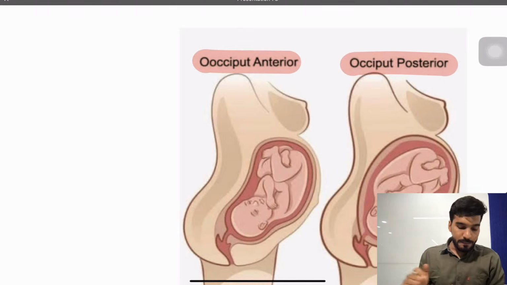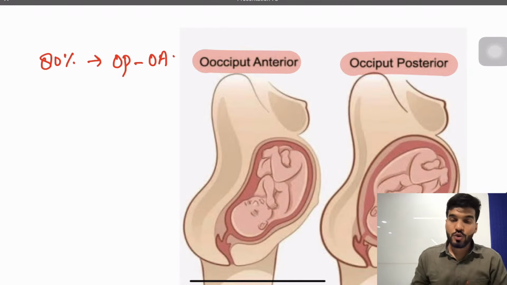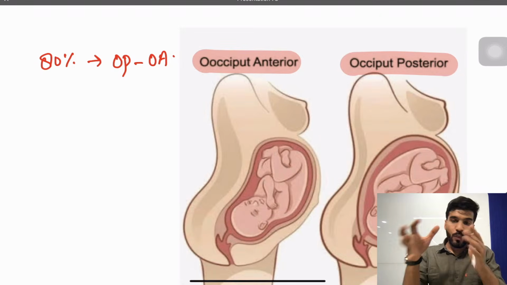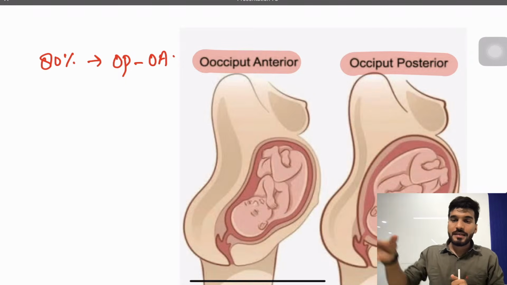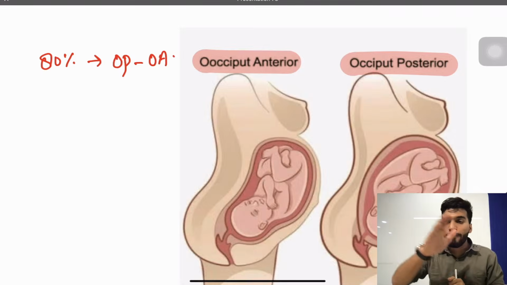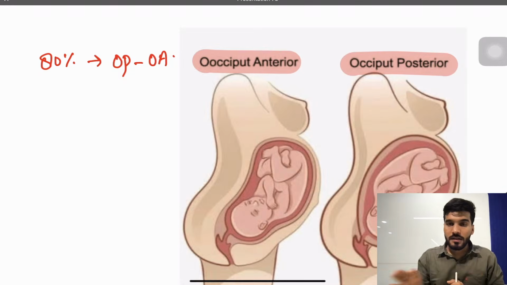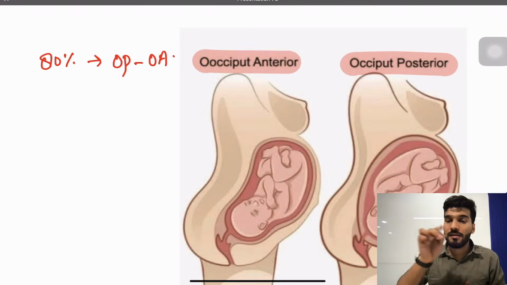Now remember, 80% of occipito-posterior will change into occipito-anterior, and they will be delivered with a normal vaginal delivery. So can I say that when there is a rotation from occipito-posterior to occipito-anterior, that means the type of pelvis is a very nice pelvis? Why? Because it's a rounded cavity. There is no obstruction, there is no arrest. Simply from occipito-posterior it rotates to occipito-anterior. Such a pelvis is the most common type, called gynecoid pelvis, because it's a rounded cavity.